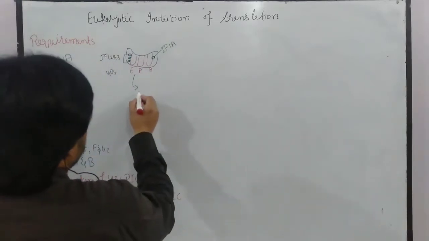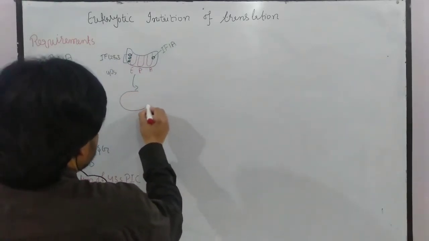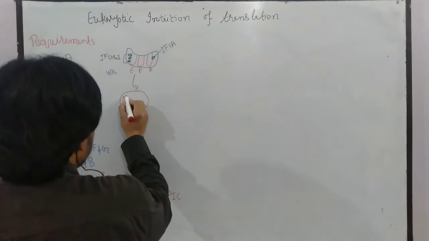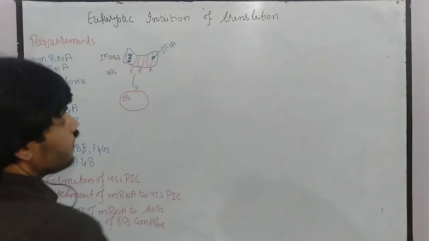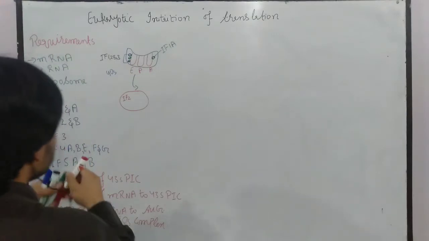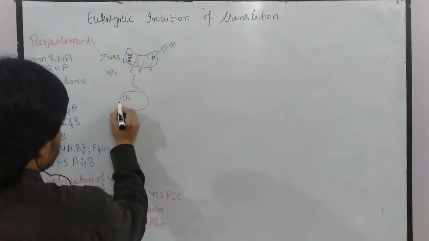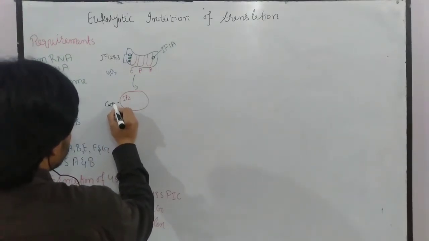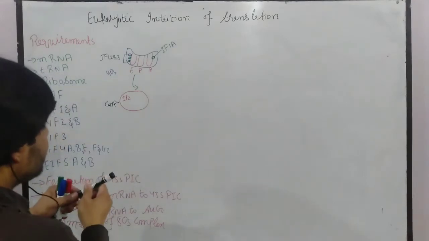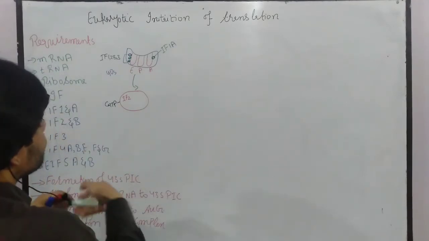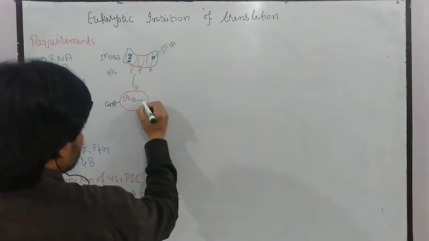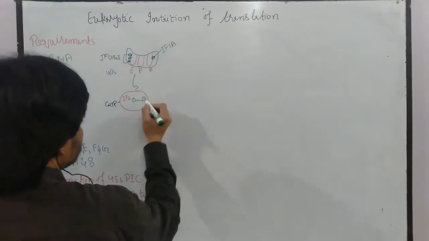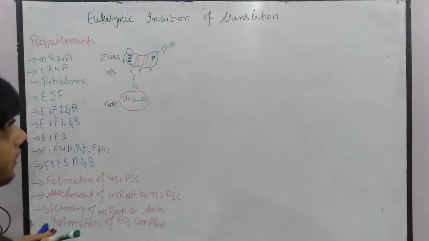So let me draw here. This is initiation factor 2, which has GTPase-like activity. They have GTP, and with this IF2 they also have the transfer RNA, as you can see. So they will carry the charged transfer RNA.